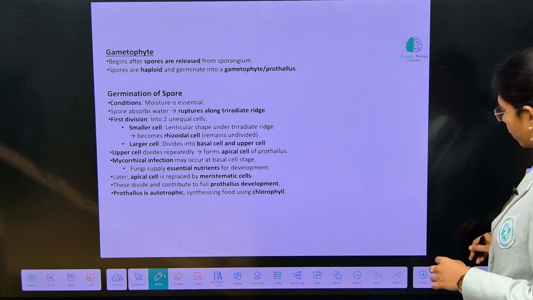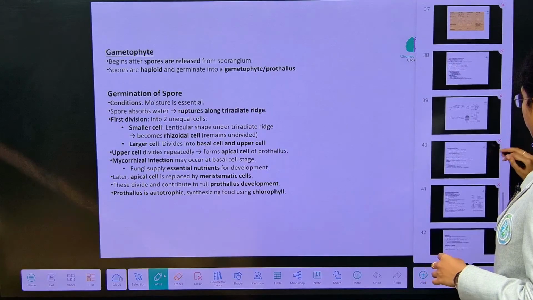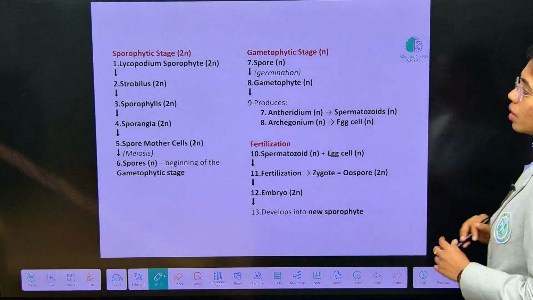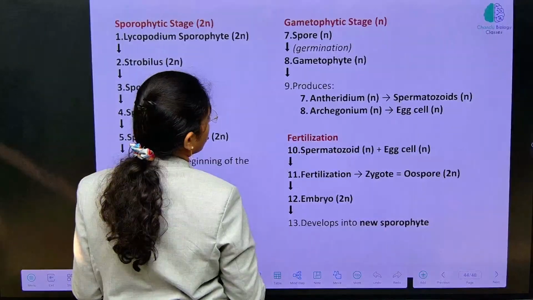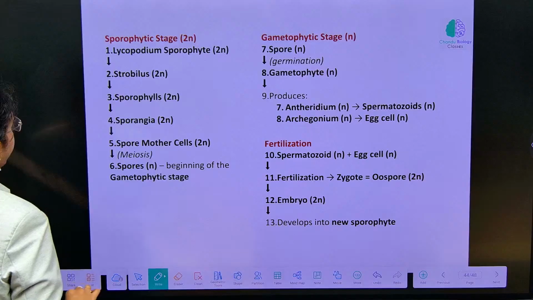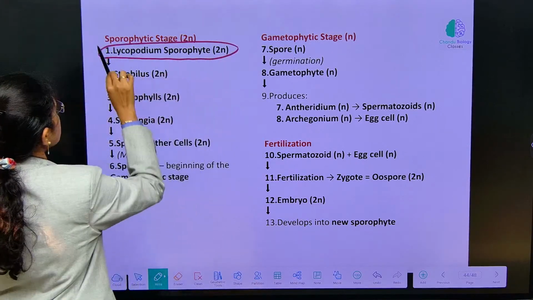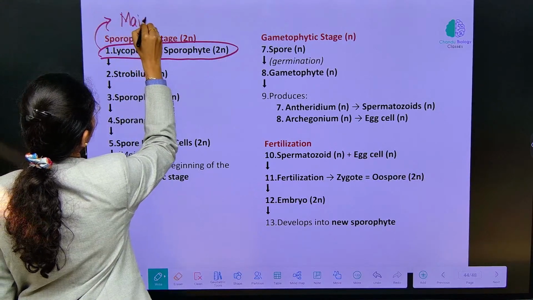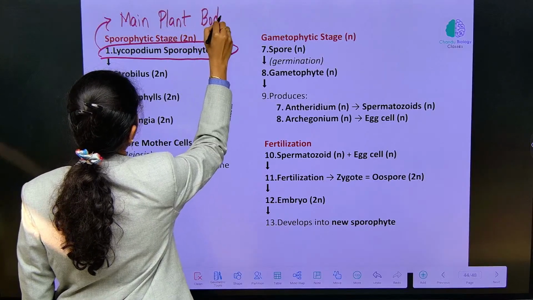Yeah, gametophyte we have discussed already. So now if you see the life cycle carefully, observe this. Sporophyte stage, first Lycopodium sporophyte, because sporophyte is the main plant body, which is diploid, right?